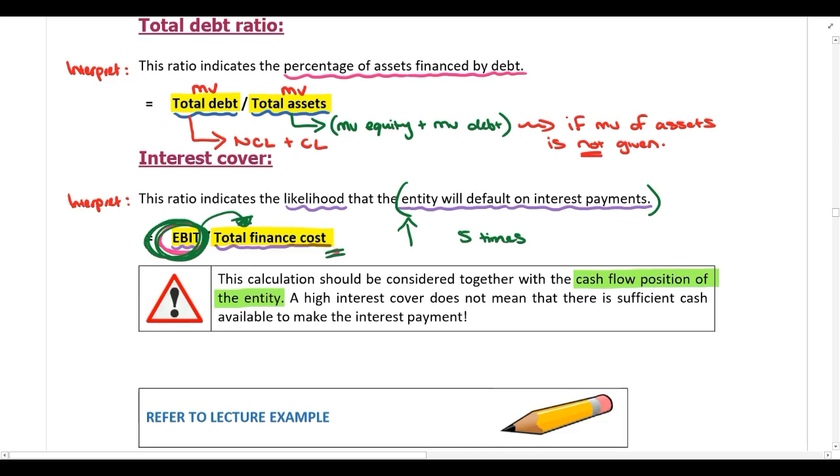However, just because the company has enough earnings available doesn't mean that there's enough cash sitting in their bank account. Because remember, there's a difference between profit and cash. So be careful. A high interest cover does not mean that there is sufficient cash available to make the interest payments.